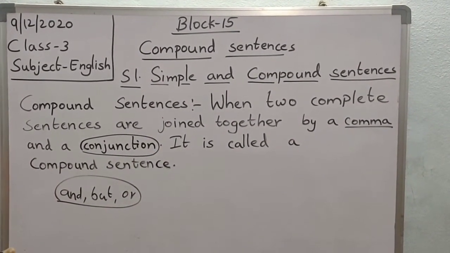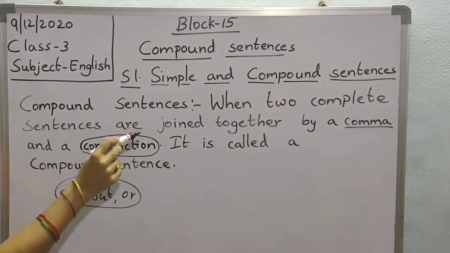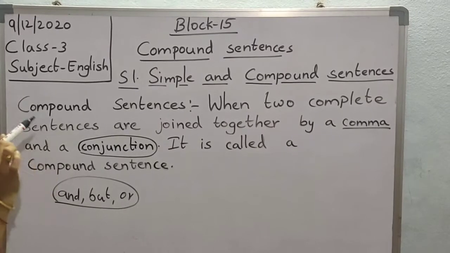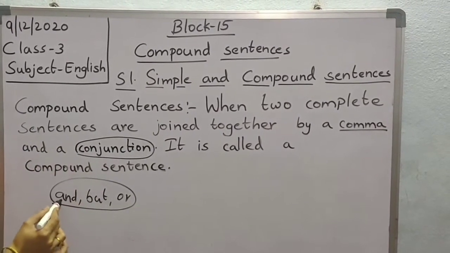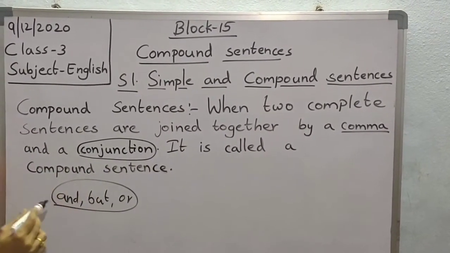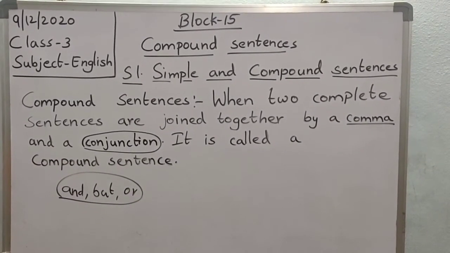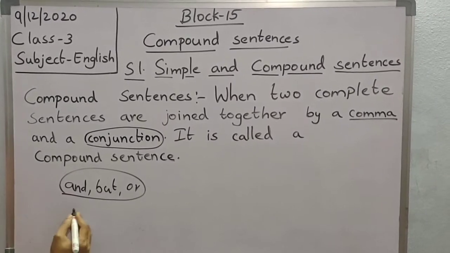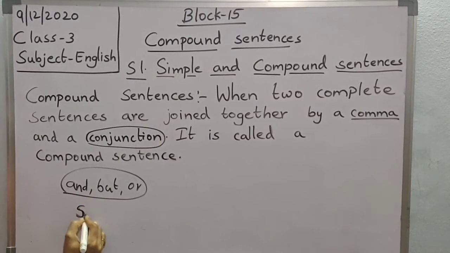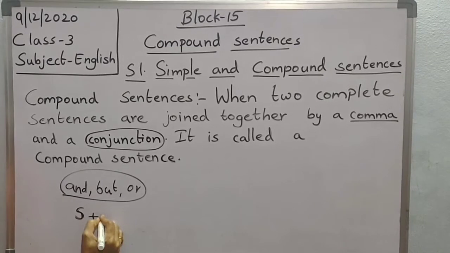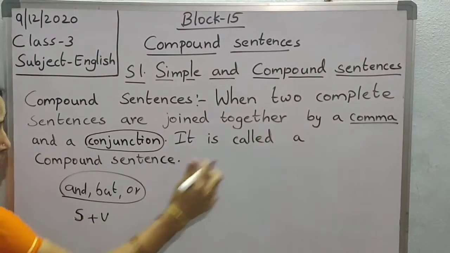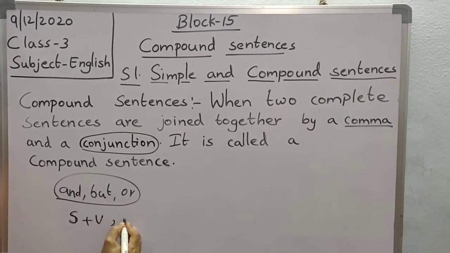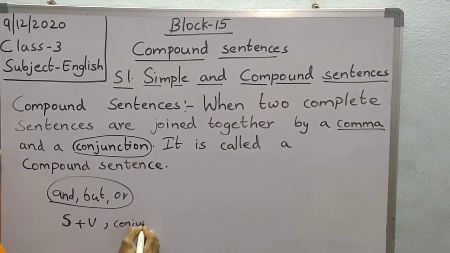What is the meaning, children? Compound sentences are those sentences that are two complete sentences combined into one by using conjunctions like and, but, or. A compound sentence has two subjects and two predicates. So in a compound sentence we will have subject plus verb, joined by a comma. Here we have to use a comma, and here we have to write the conjunction,